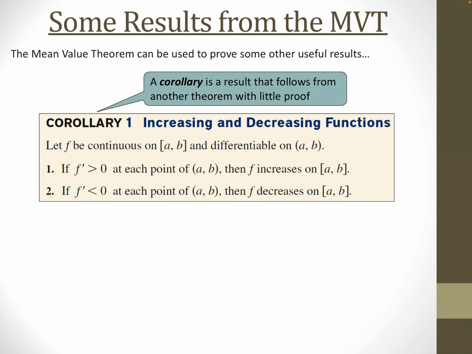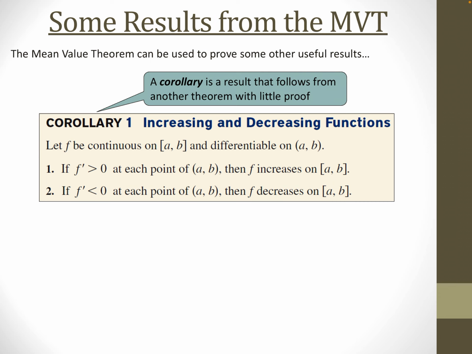And the result is, if f prime is greater than 0 at each point, then f always increases. That may seem obvious. In my brain, that's obvious. If f prime is greater than 0 at each point on AB, then f must increase. And vice versa. If f prime is less than 0, then it decreases. But to actually prove it